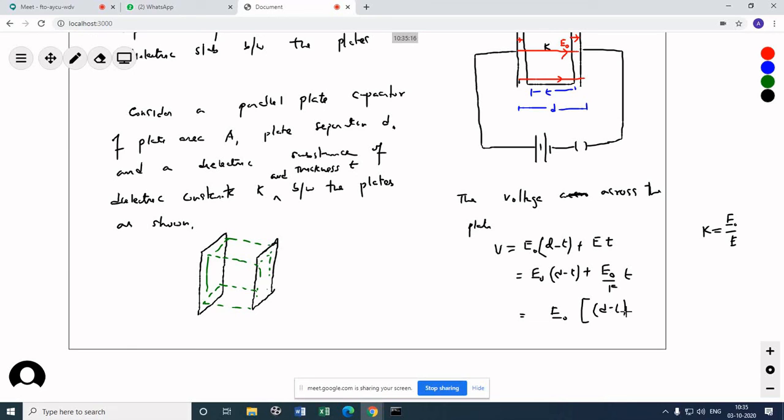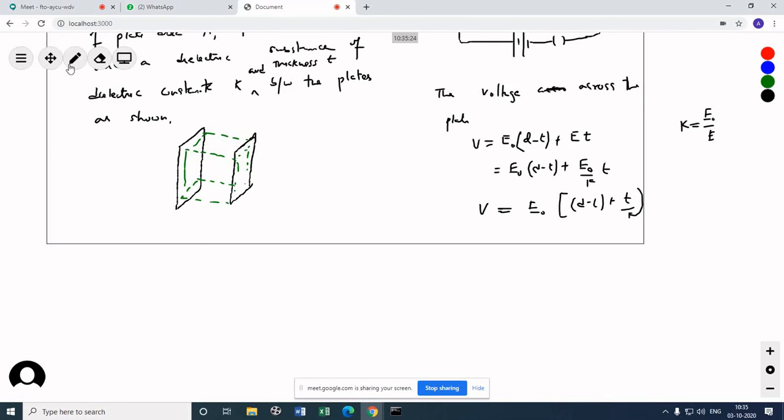I get here D minus T plus T by K. This is V, right? Then we also know E naught is equal to sigma by epsilon naught, because that is the electric field. This thing I have already taught you earlier. So D minus T plus T by K. Then V equals to this much, right?